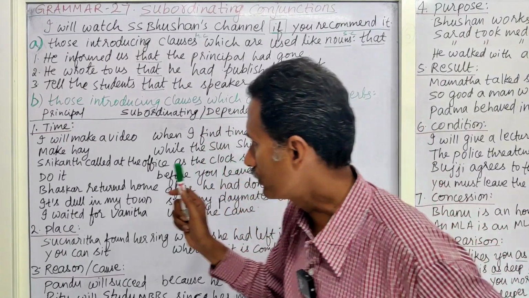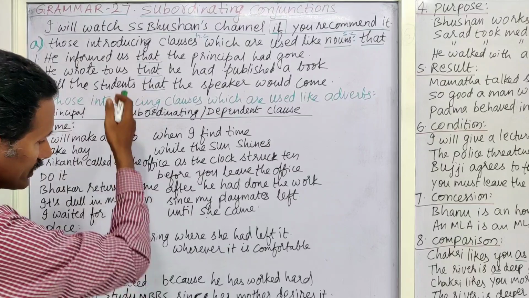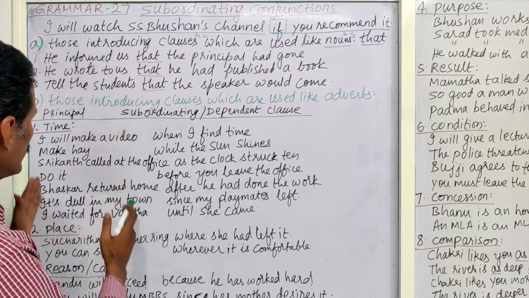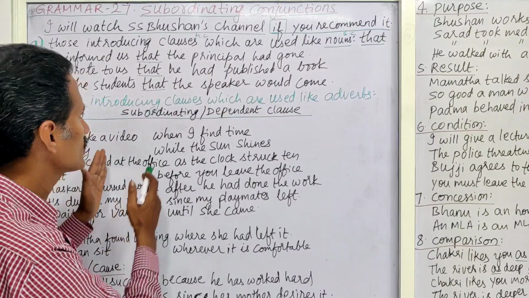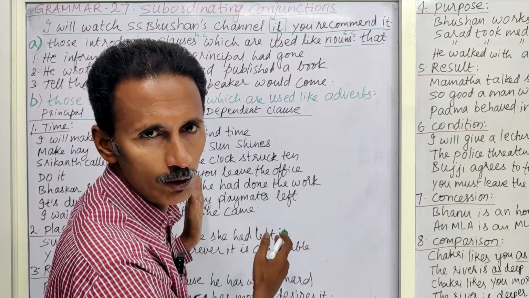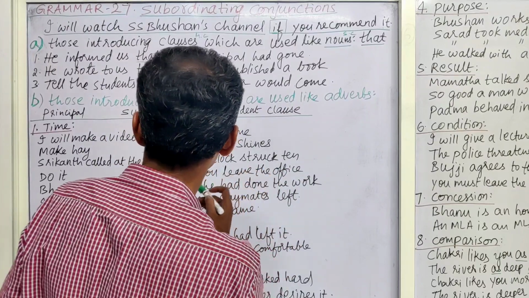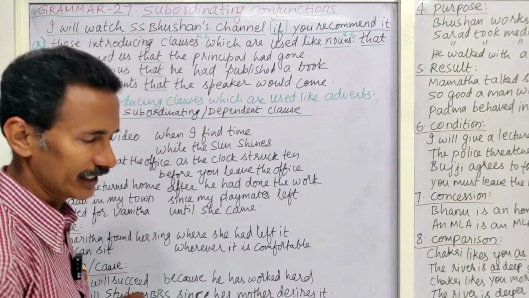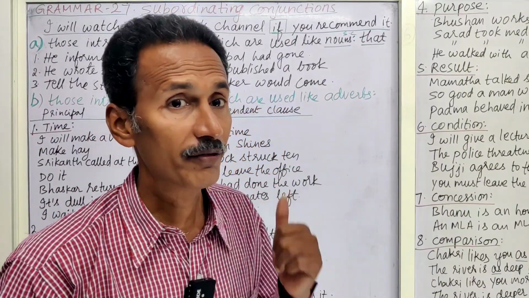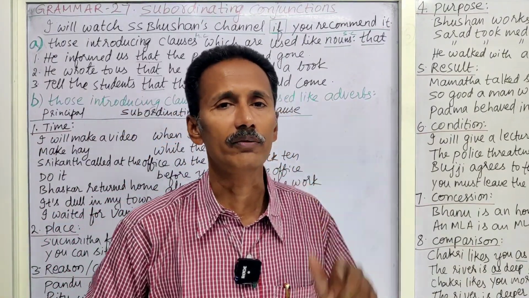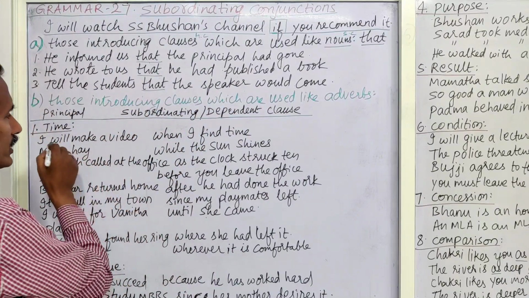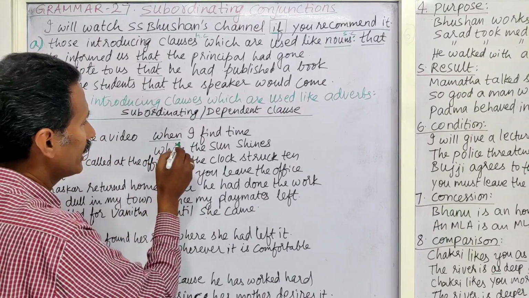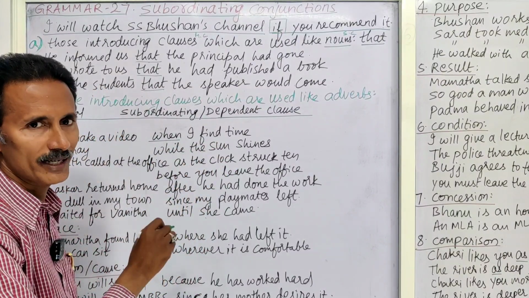So what kind of adverb? I divided the board into two parts. Here I have written the principal clause or the main clause. Here I have written the subordinate clause or the dependent clause. Okay. Now coming to, I will make a video when I find time. When I find time, what will I do? I will make a video. This, I will make a video, is called the main clause. Okay. And this one, when I find time, is called the subordinate clause.